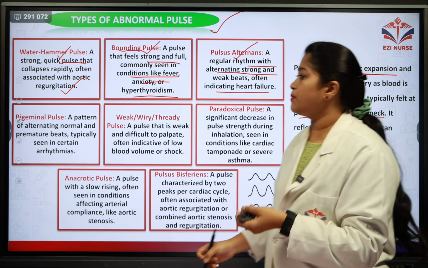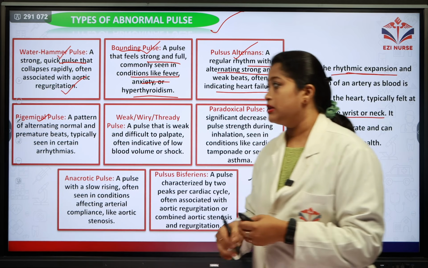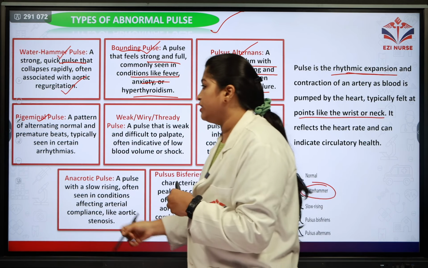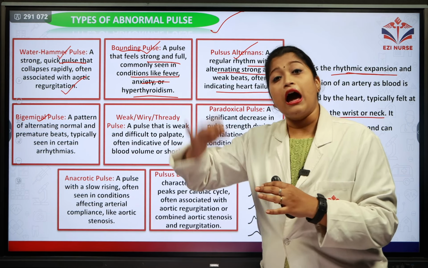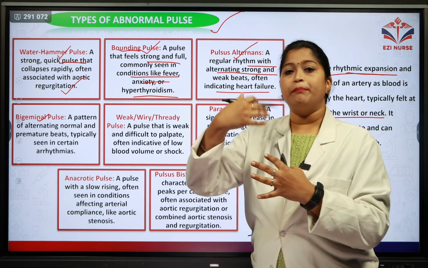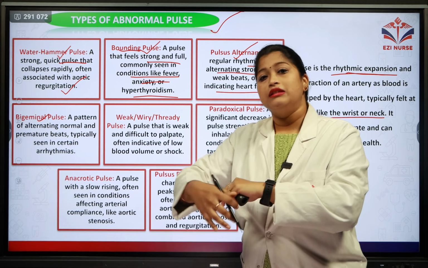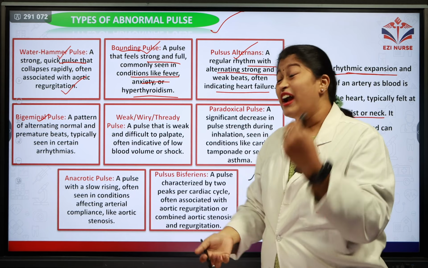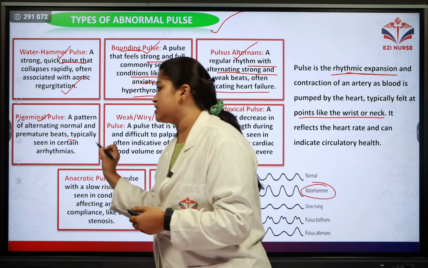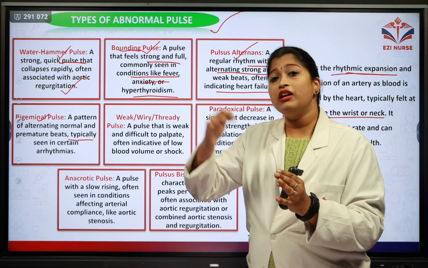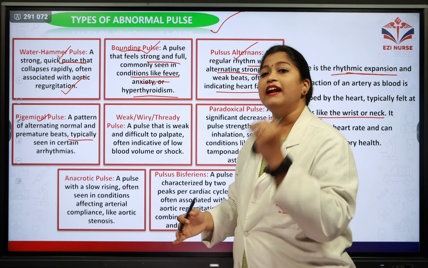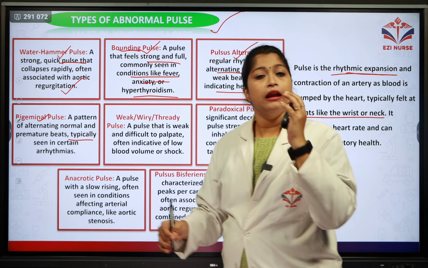If this is the condition, then you can suggest the patient is having certain heart conditions or heart failure. The next pulse is bigeminal pulse. It's a pattern of alternating normal and premature beats. So normal beats along with premature ones; prior to the normal timing, there is another beat. That is called a bigeminal pulse. Typically, it is seen in arrhythmia conditions. In the sense, if they are having an irregular heartbeat, in that condition you can see this bigeminal pulse.